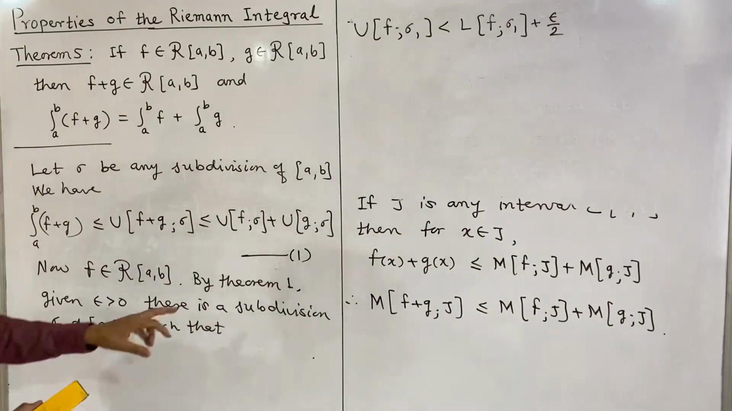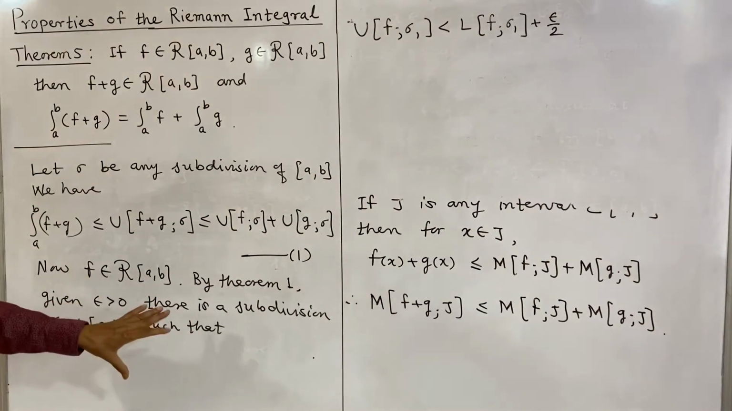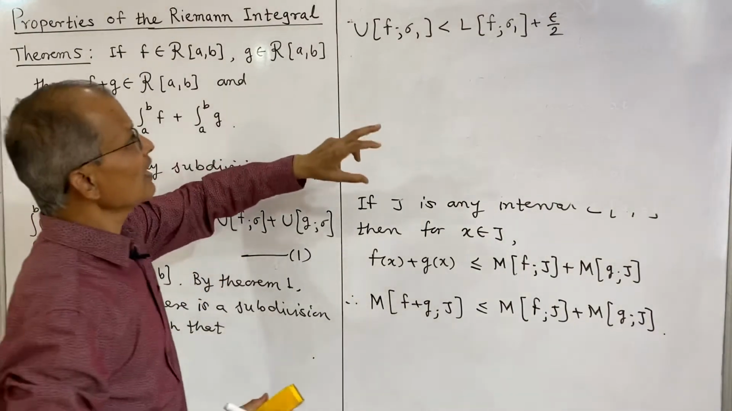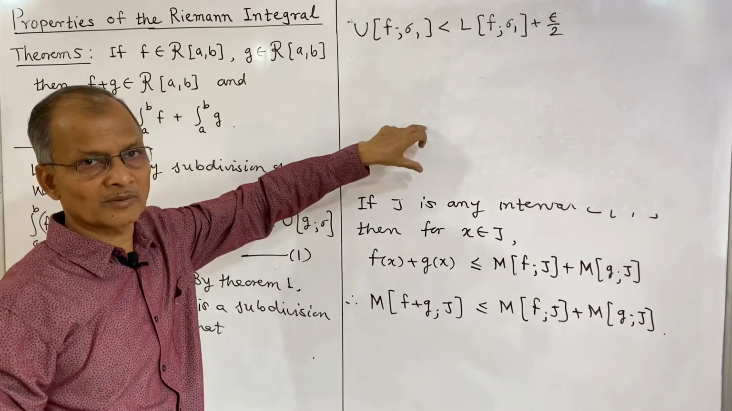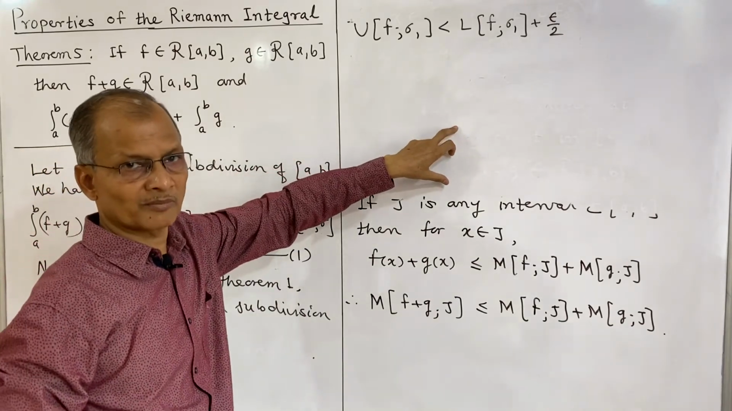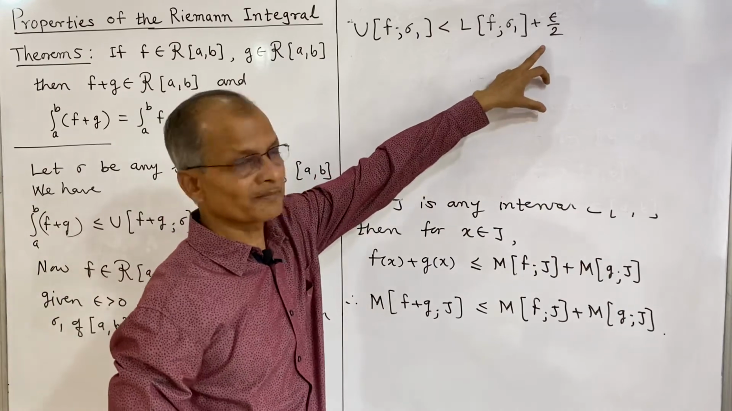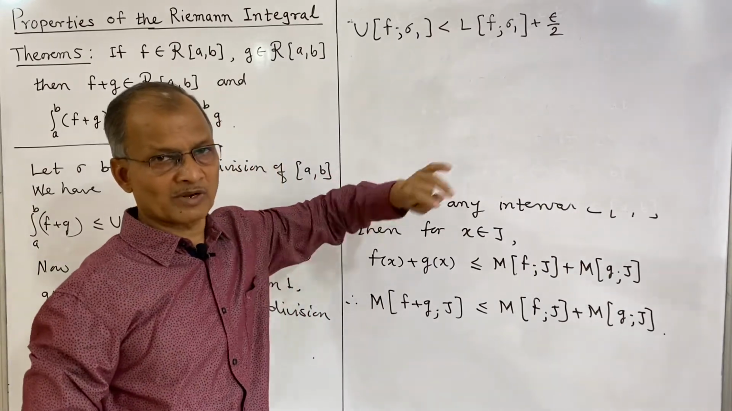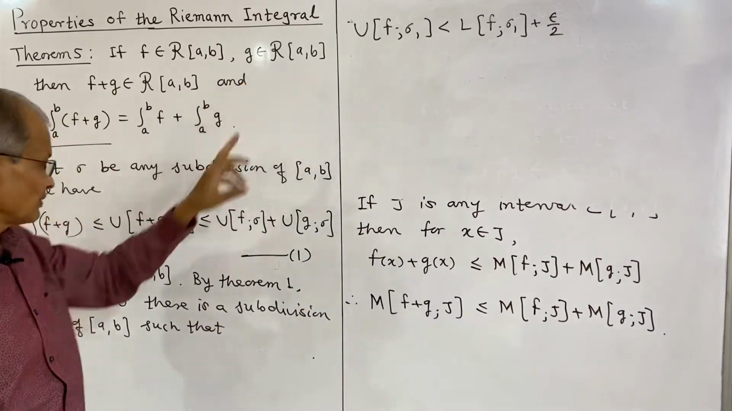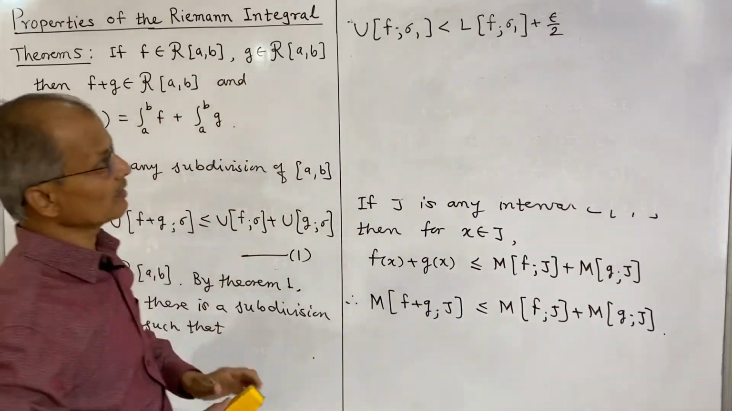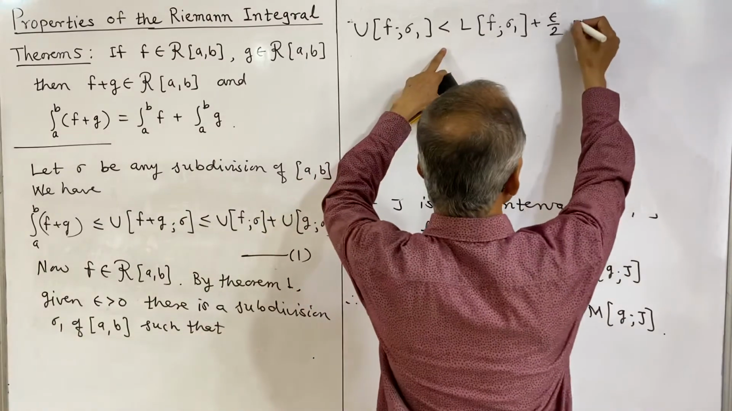What we have proved in theorem 1 is that if f is Riemann integrable, then the upper sum of f on any subdivision is strictly less than the lower sum of f on the same subdivision plus epsilon. In place of epsilon, we have written epsilon by 2 purposefully, because the same result we are using for the next function g. And now further, this is less than or equal to.